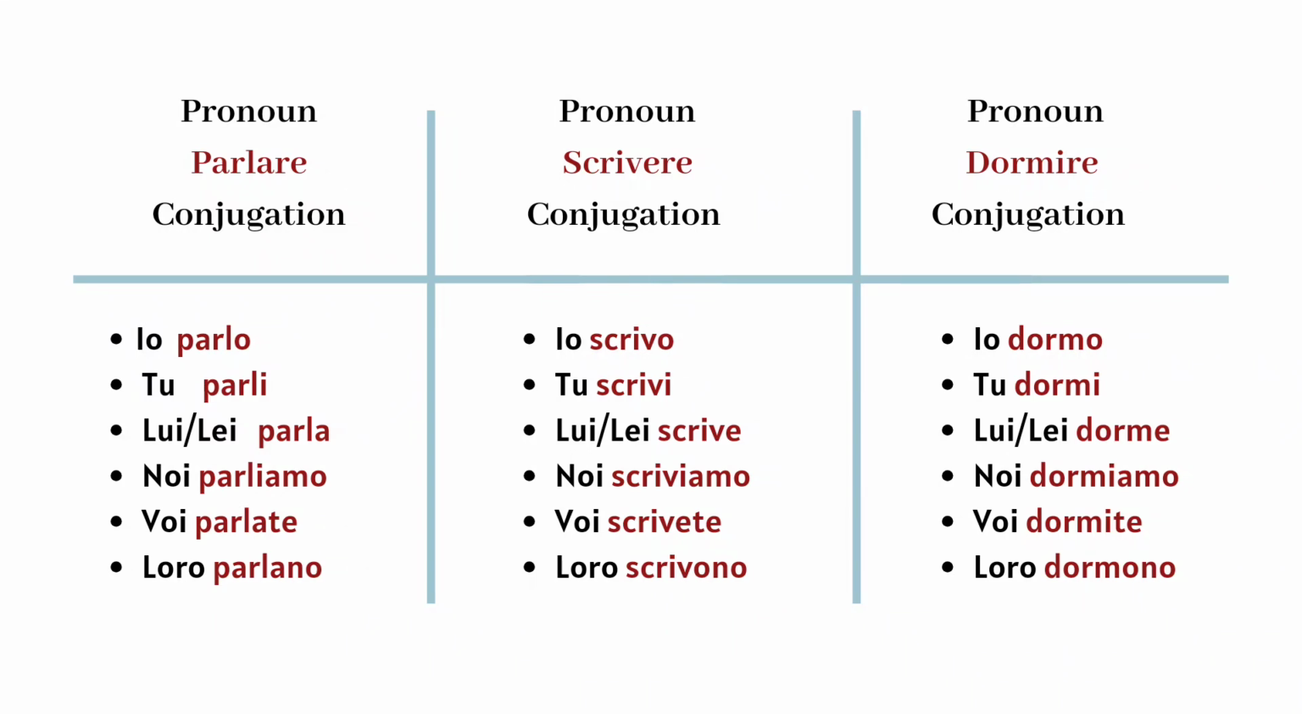Finally, let's take a look at ire verbs like dormire. Pronoun, dormire conjugation. Io dormo, I sleep. Tu dormi, you sleep. Lui, lei dorme, he, she sleeps. Noi dormiamo, we sleep. Voi dormite, you sleep. Loro dormono, they sleep. Regular verbs follow predictable patterns.